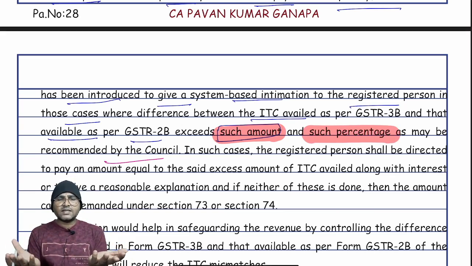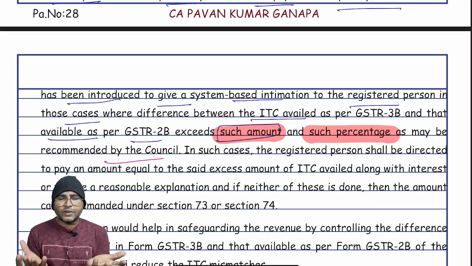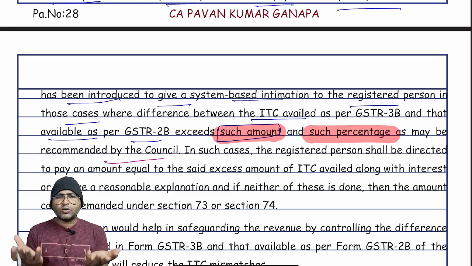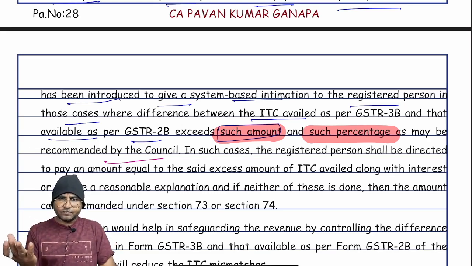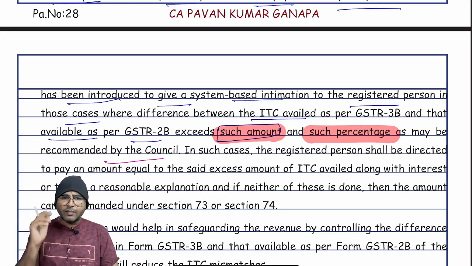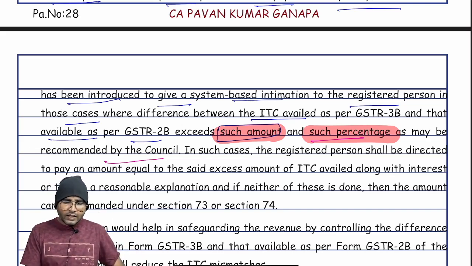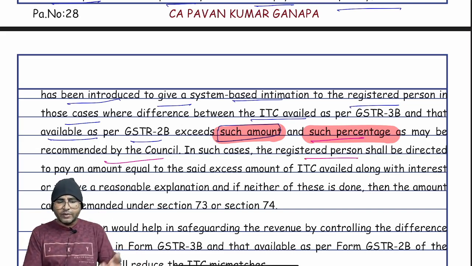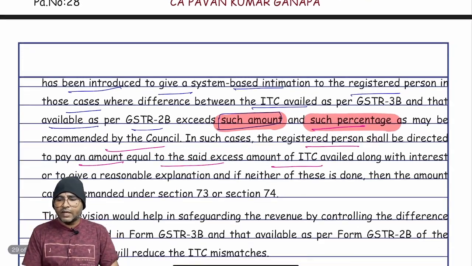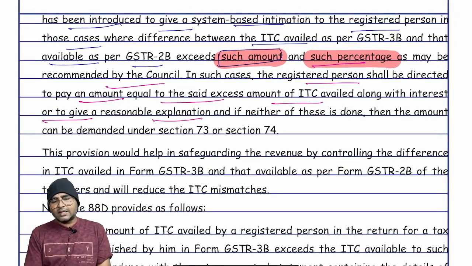Suppose the acceptable risk given is 10%. When such deviation is up to 10%, you won't get any automatic notice. Suppose where such deviation exceeds 10%, right, automatically it is triggered by the such percentage as may be prescribed by the council, so that automatically you will get a notice, right? In such a case, the registered person shall be directed to pay an amount equal to the said excess amount of ITC availed along with the interest or give a reasonable explanation.